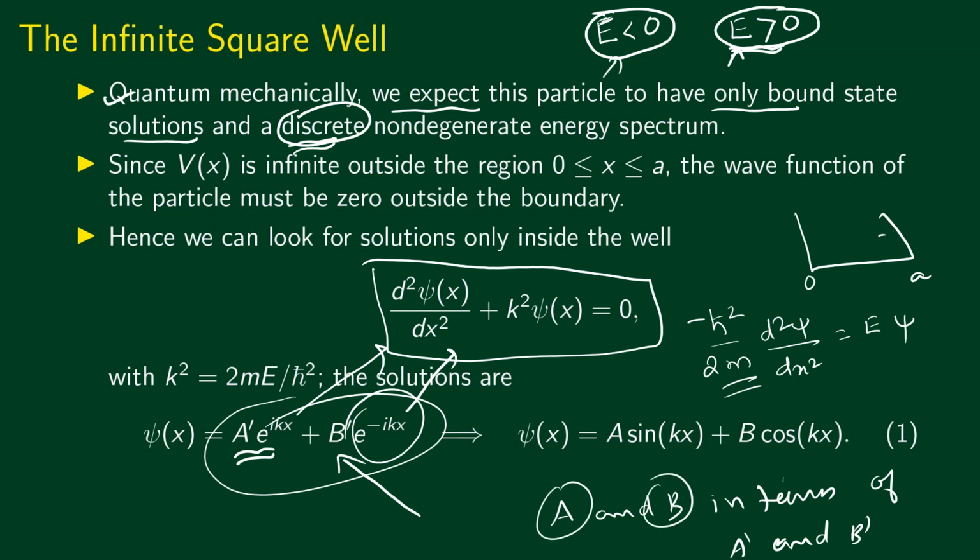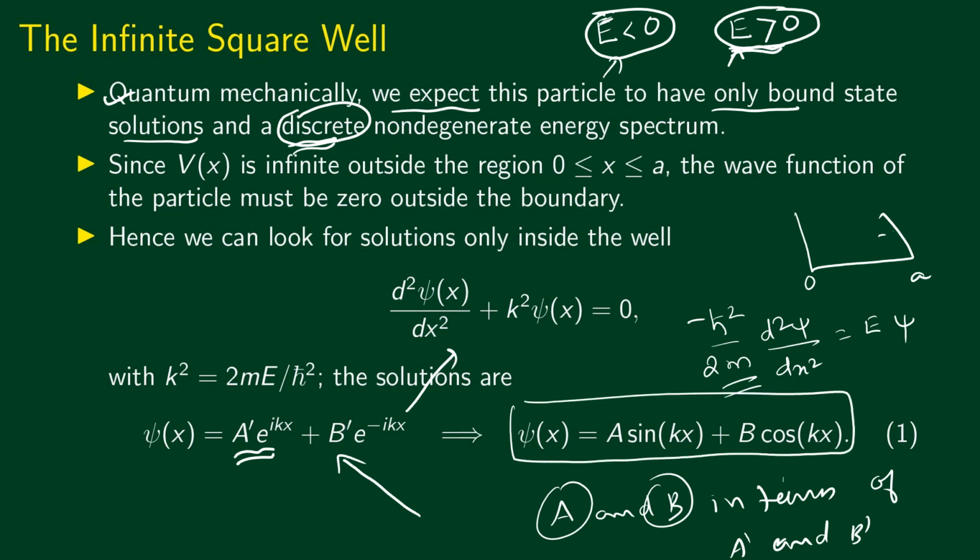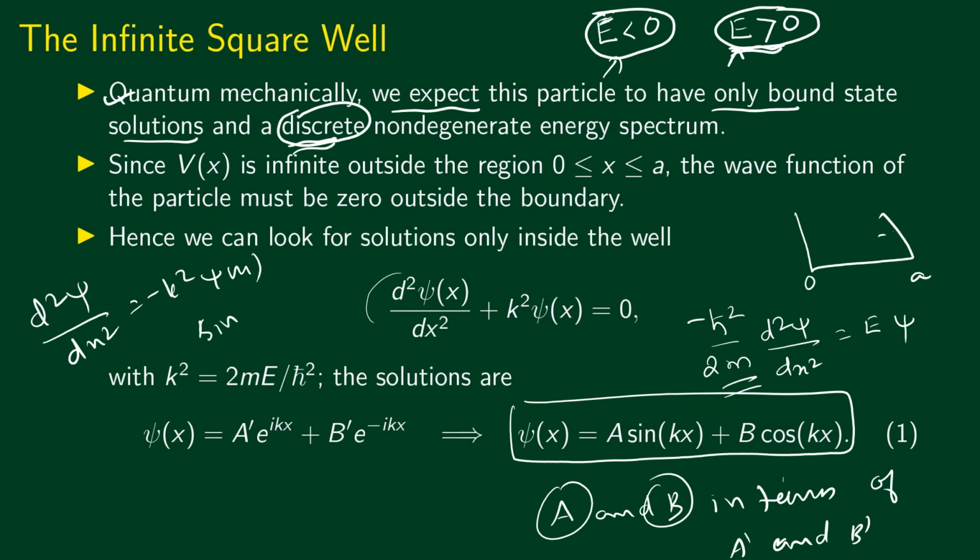Now we could have written this solution from the beginning, because this equation says that d square psi by dx square is equal to minus k square psi of x. We already discussed in the last class that the obvious solution is of the form exponential ikx. But we can see that sin kx and cos kx would also solve this, because if you take the derivative of sin kx with respect to x once, you will get k cos kx.